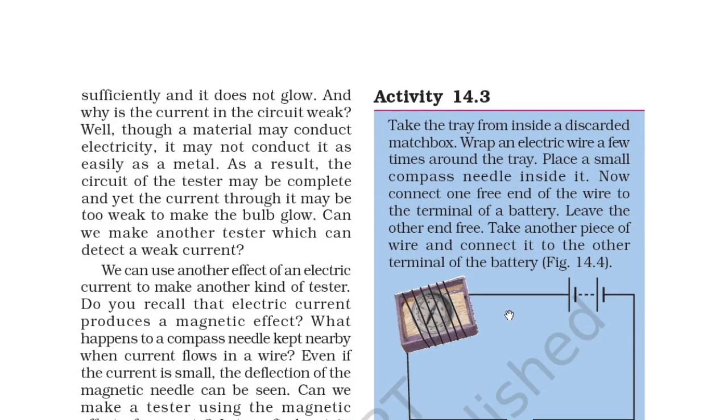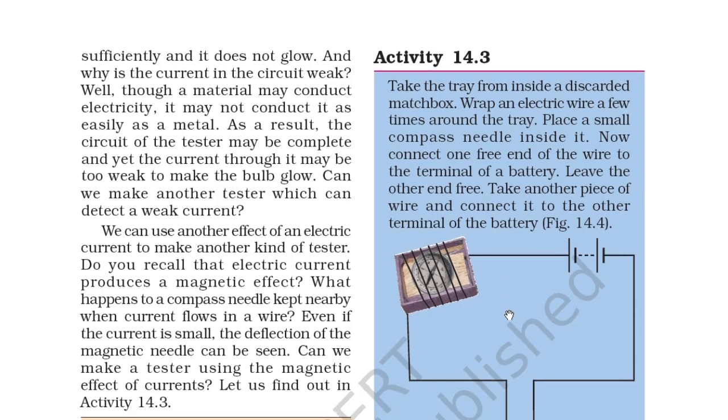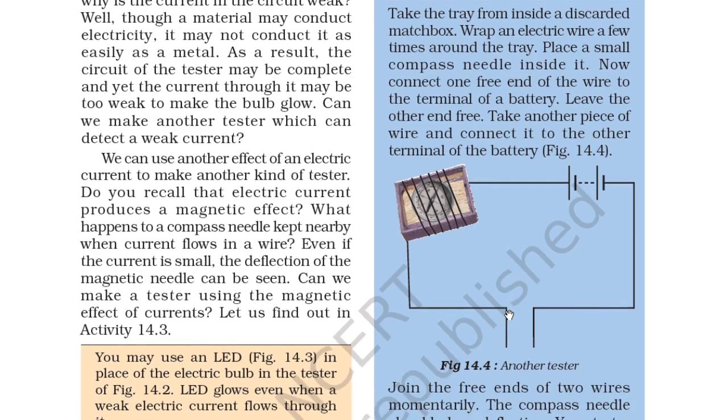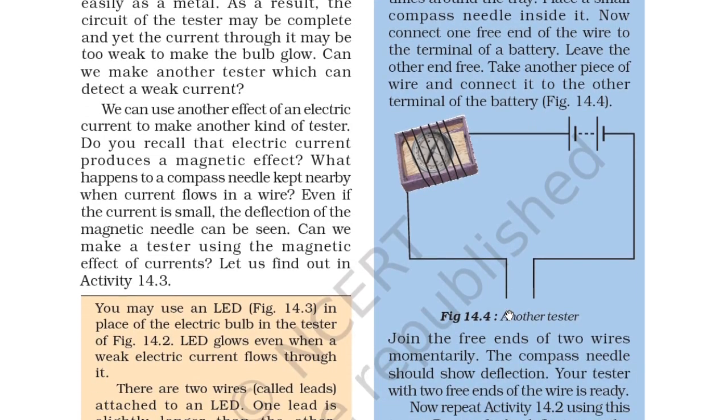Well, though a material may conduct electricity, it may not conduct it as easily as a metal. As a result, the circuit of the tester may be complete and yet the current through it may be too weak to make the bulb glow. Can we make another tester which can detect a weak current?